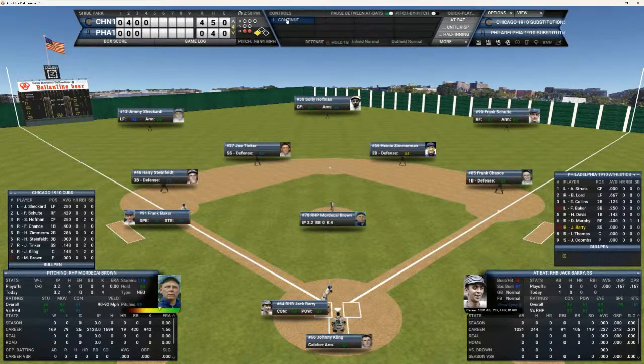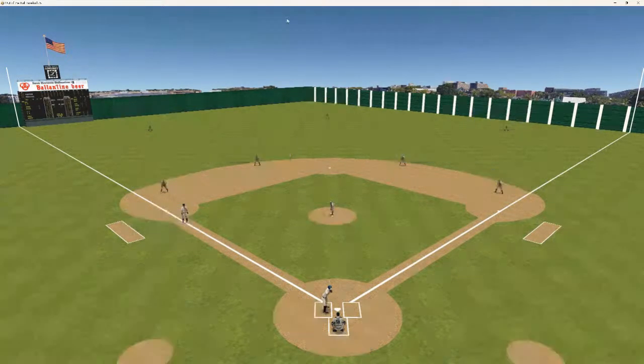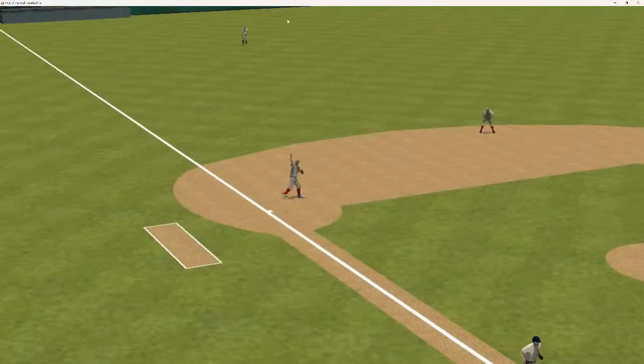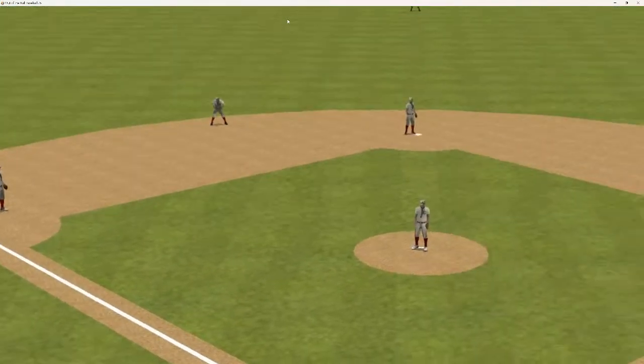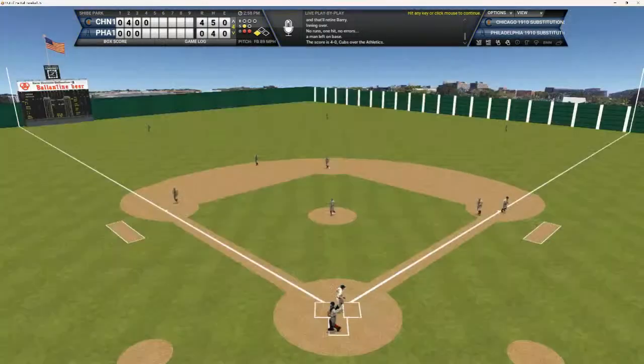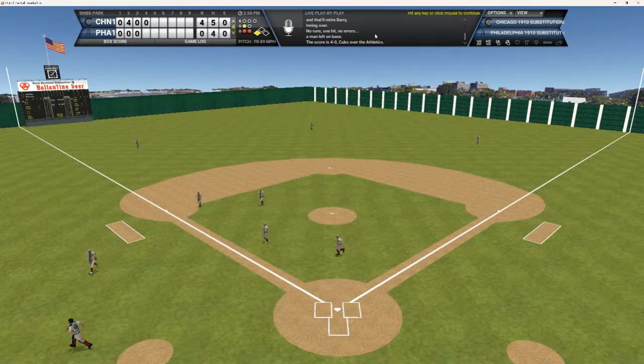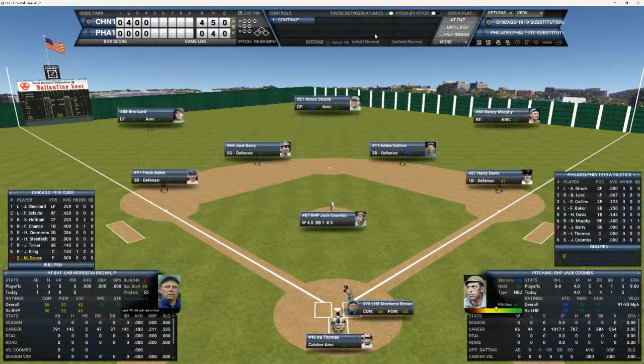Can Jack deliver here and get the A's on the board? Here's the 0-1 pitch. Ball's hit down the third. Should be an out number 3. And it is. That'll end the inning. A's strand 1. We go to the top of the 5th. It's still a 4-run lead for the Cubs. You got Brown due up.